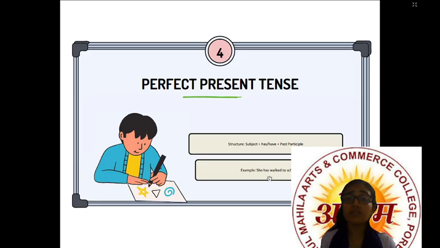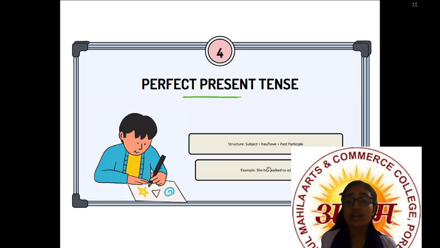Next is perfect present tense. If we talk about perfect present tense, then the subject comes first, have or has plus past participle. So subject means she, here it is the third person singular, so has comes. Past participle of walk is walked: walk, walked, walked. So that's why past participle and to school.